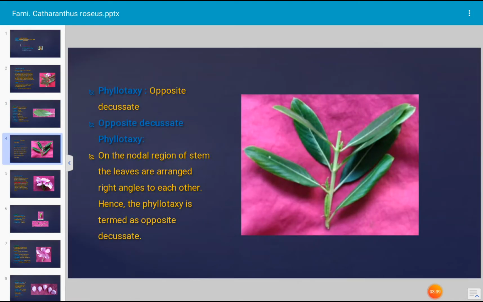Next, phyllotaxy. The arrangement of the leaves in the plant is known as phyllotaxy. How is the phyllotaxy in Catharanthus roseus? It is opposite decussate. In opposite decussate phyllotaxy, on the nodal region of the stem, the leaves are arranged at right angles to each other. Hence, the phyllotaxy is described as opposite decussate.